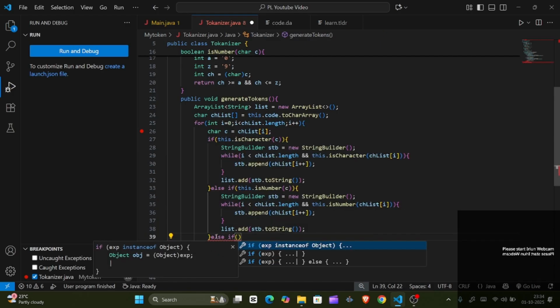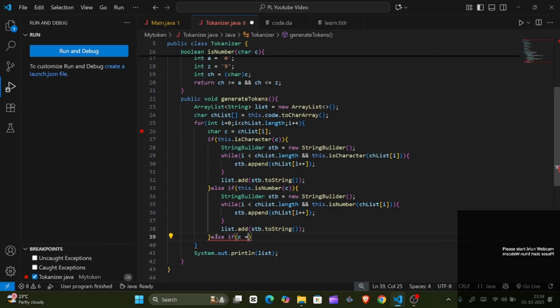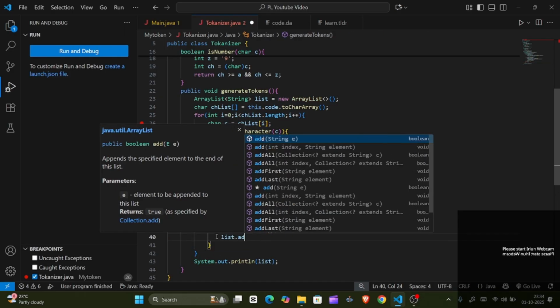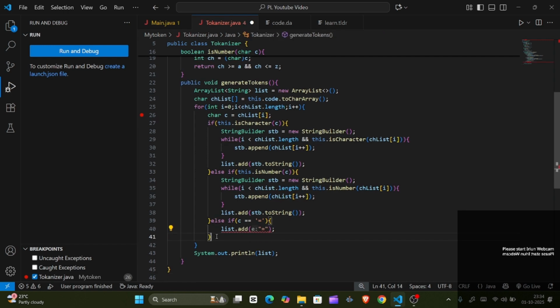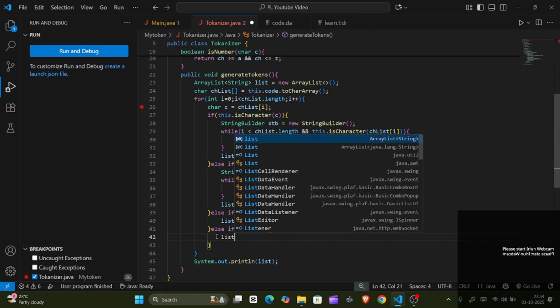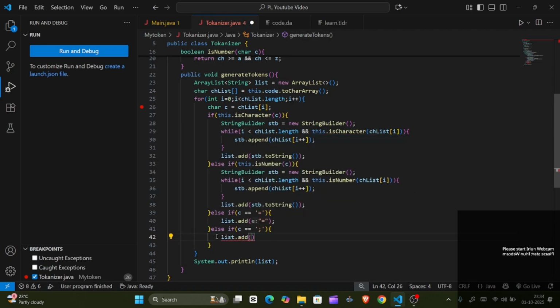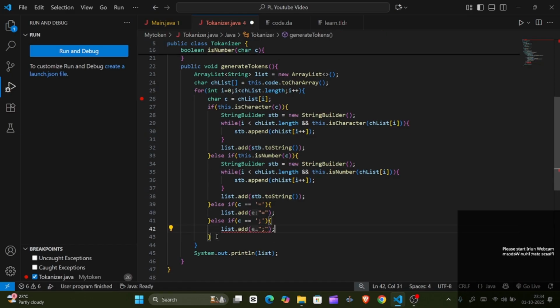So what I'll do, I'll create another else if, and I'll check if it's equal to operator. Then what you should do, just list dot add equal, else if c equal to semicolon, just list dot add semicolon. We are done. And if any other token appears, it means it's invalid.